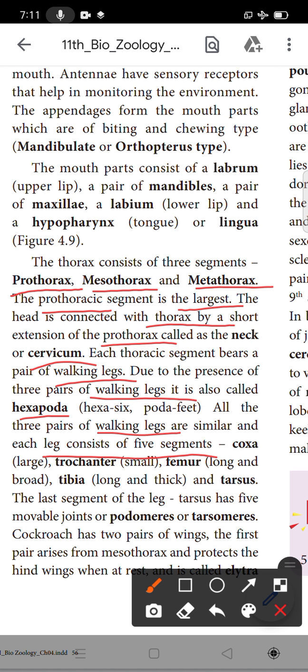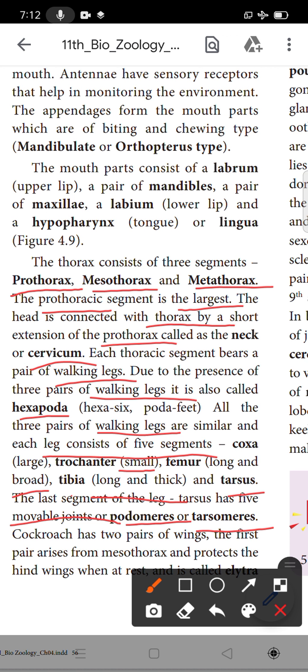Coxa, it is large. Trochanter, it is small. Then femur, long and broad. Tibia, long and thick. Tarsus is the largest segment of the leg. Tarsus has 5 movable joints or podomeres, tarsomeres.